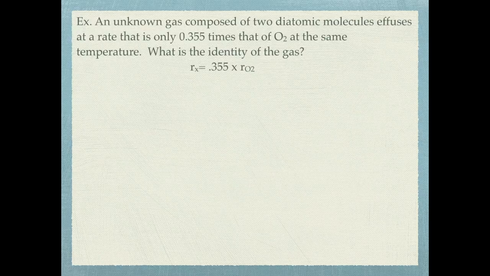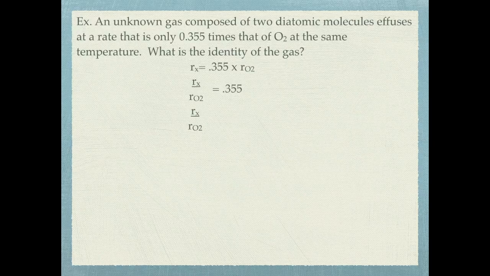It's important to be able to take those words and put them into a mathematical equation. So, better stated, Rx, the rate of effusion for that unknown gas, over the rate of oxygen's effusion equals 0.355. Now I can plug it into Graham's law of effusion to find out what molecule I have.